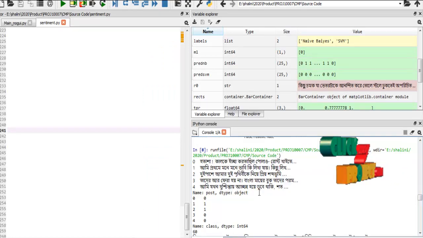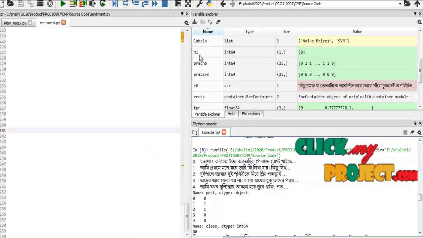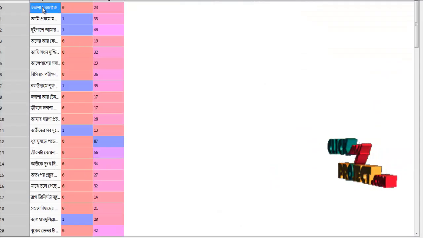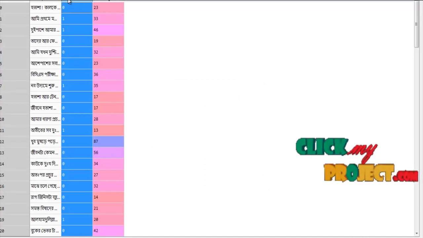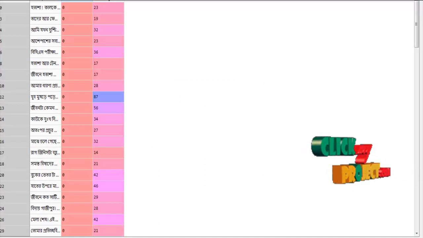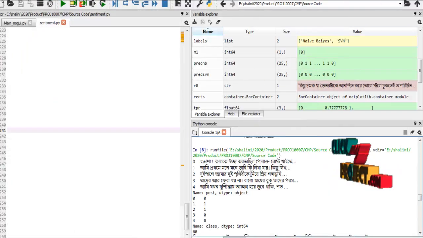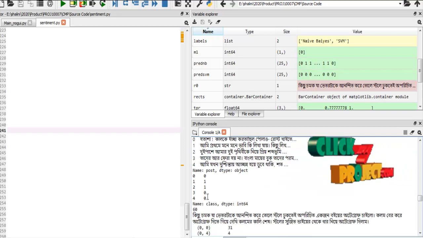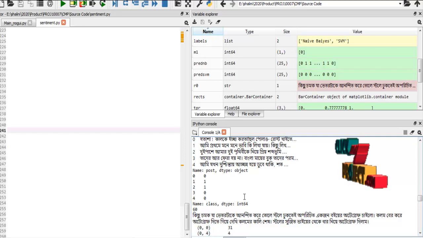Now we are going to see the final part, that is the result part. First our dataset has the post, post class and also type. After that we have to implement the pre-processing step.